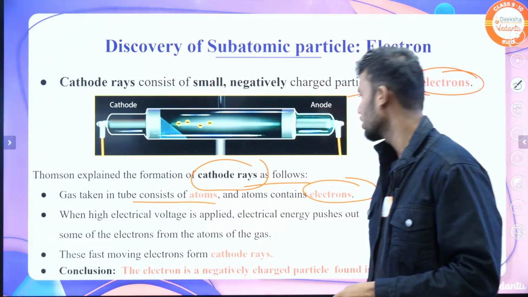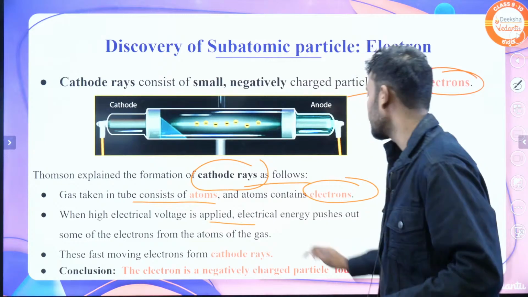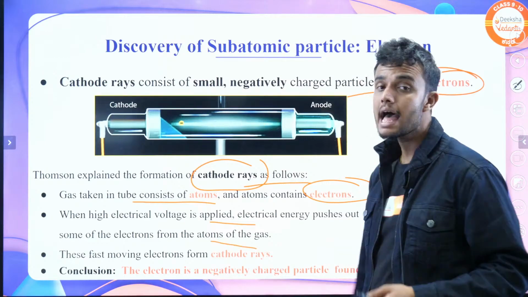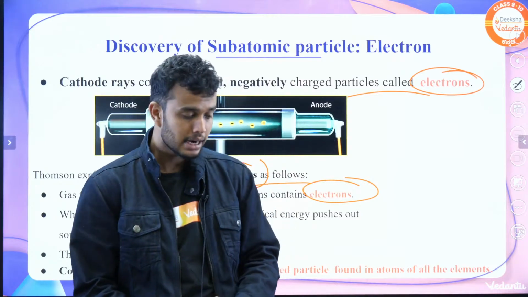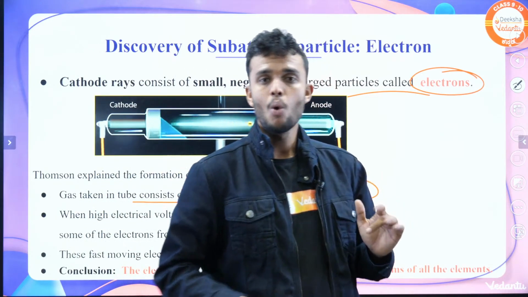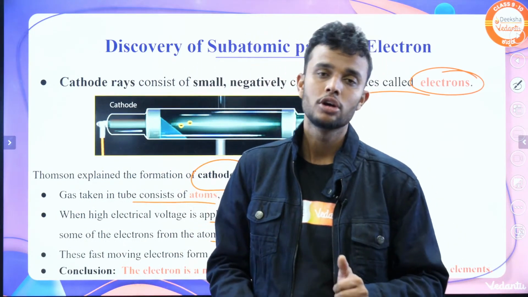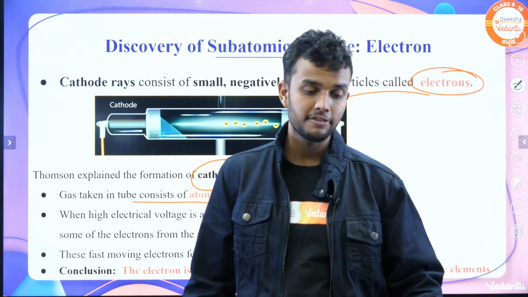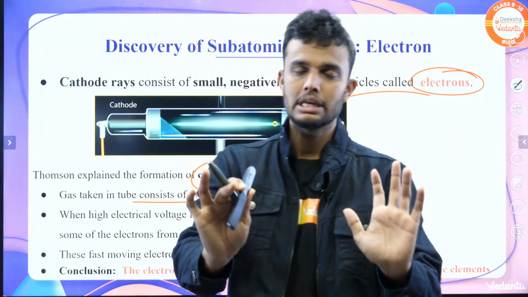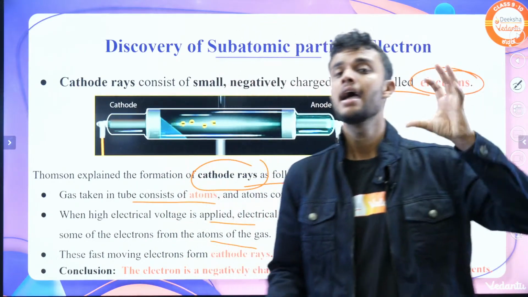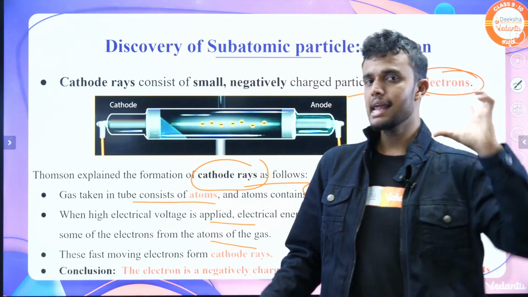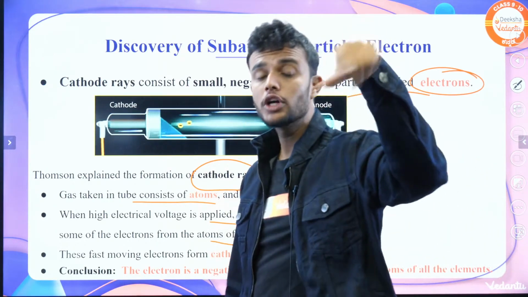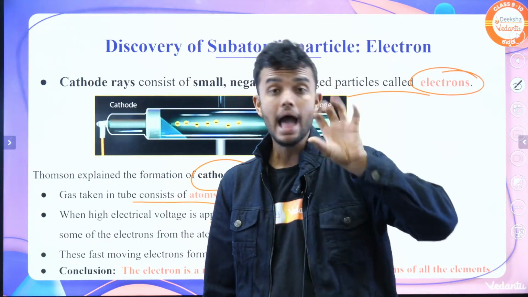When high voltage is applied, the electrical energy pushes out some electrons from the atoms of the gas. For example, students, suppose you have two friends and one is bigger than you. Your bigger friend can easily push you. Similarly, the high electric voltage pushes the electron from the outermost valence shell of the atom.